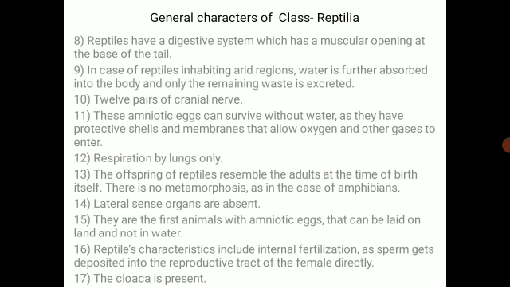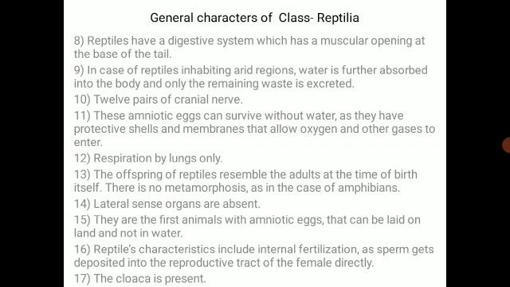Respiration takes place only with the help of lungs. The offspring of reptiles resemble the adult parents at the time of birth itself. There is no metamorphosis, unlike in the case of amphibians. The lateral sense organs are also absent. They are the first animals with amniotic eggs that can be laid on land and not in water. So these are the animals that lay eggs on land.